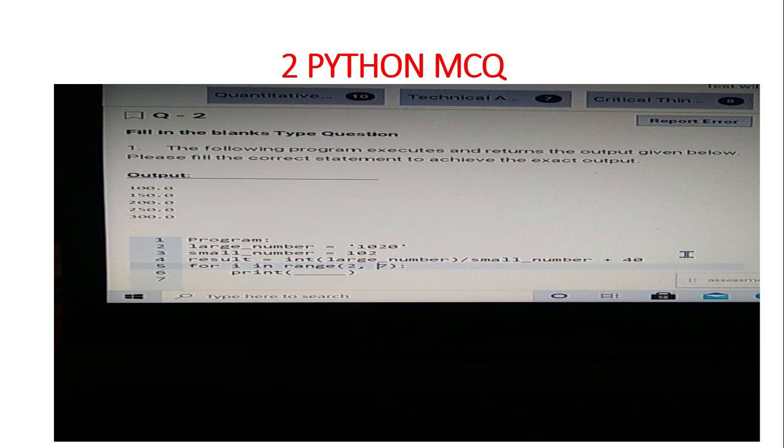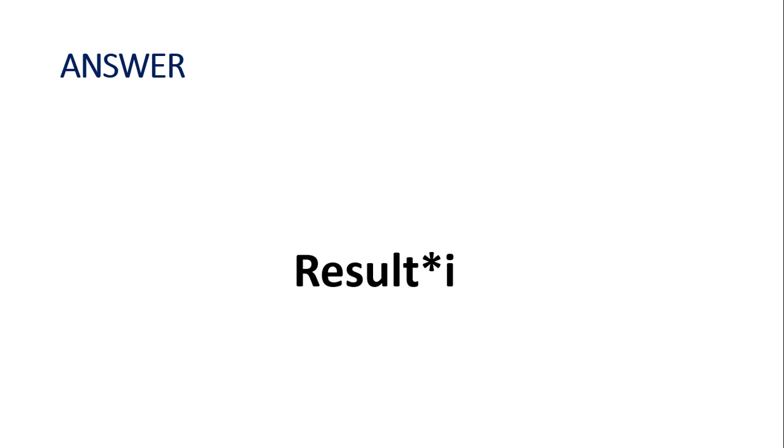Then this is another question. They have given large number is equal to 1020, small number is equal to 102, and the result equal to int of large number divided by small number plus 40, for i in range of 2,7, print dash. You want to fill this dash. The answer for this is i into result. That means result into i.